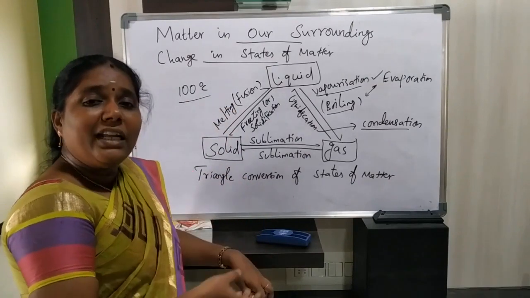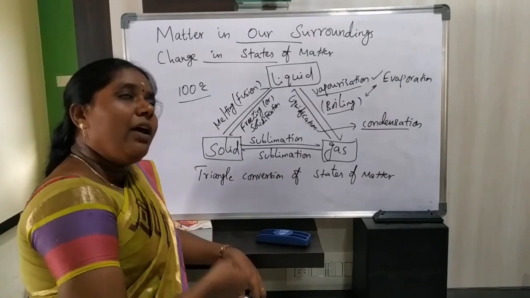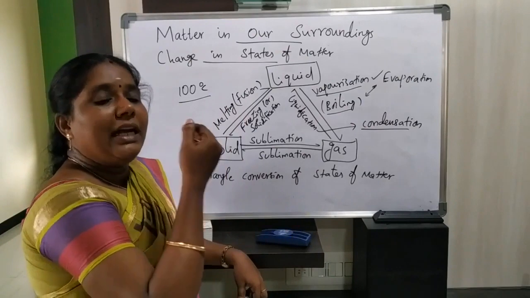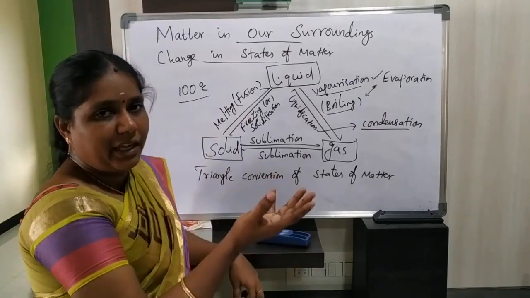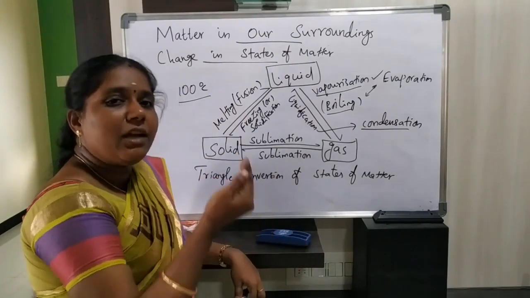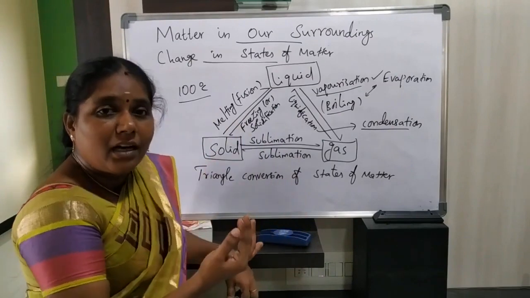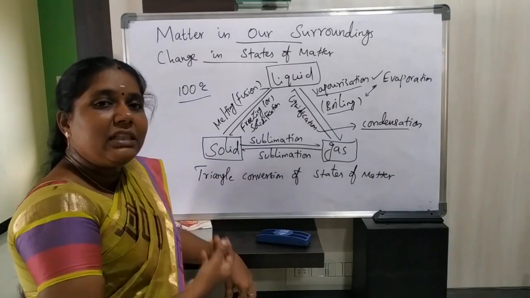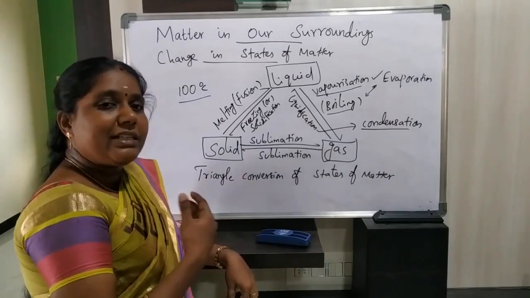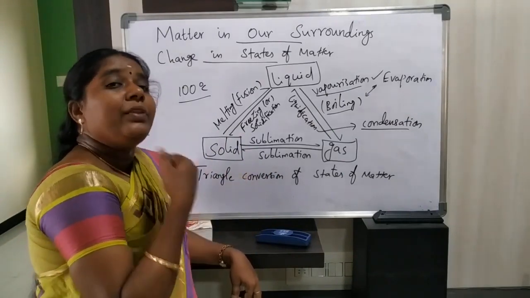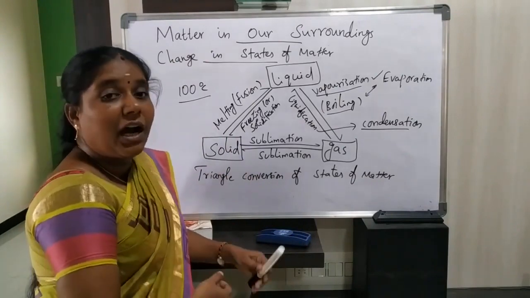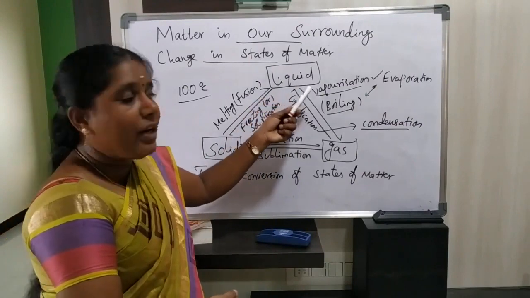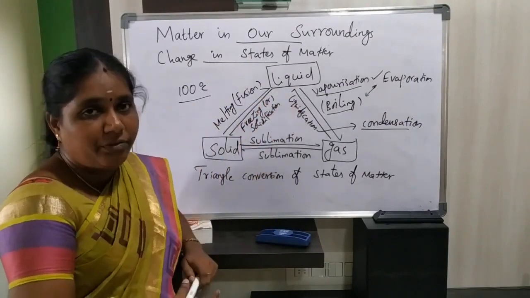But water will get evaporated when it is above room temperature; at 50 degrees Celsius it will also get evaporated, at 60 degrees also, at 80 degrees also, at 90 degrees also. Like this, at each and every degree Celsius above room temperature after heating, it will get evaporated. So vaporization, that is evaporation, and boiling are different phenomena.